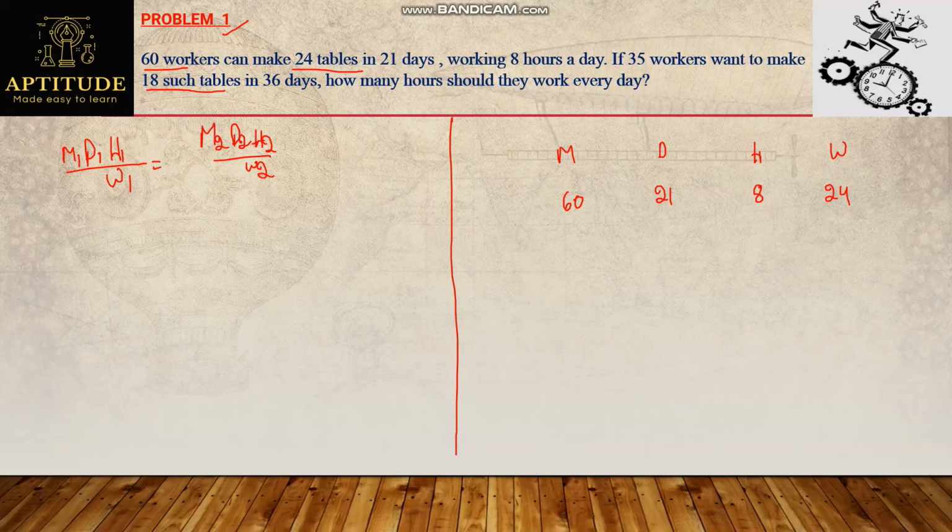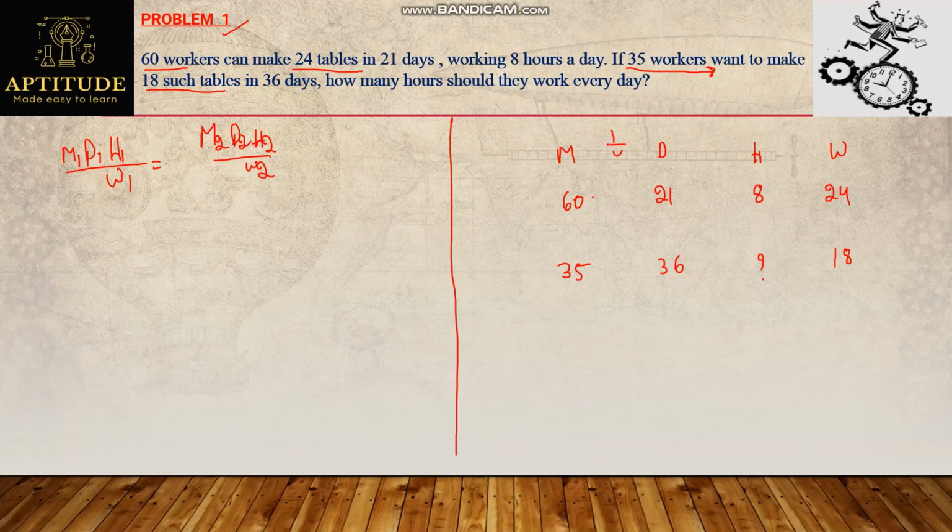What is the second case? 35 workers are working here, so number of men is 35. Number of days they require is 36 days. Number of tables they are making is 18 tables, and they are asking for the number of hours. Let's apply the chain rule here.